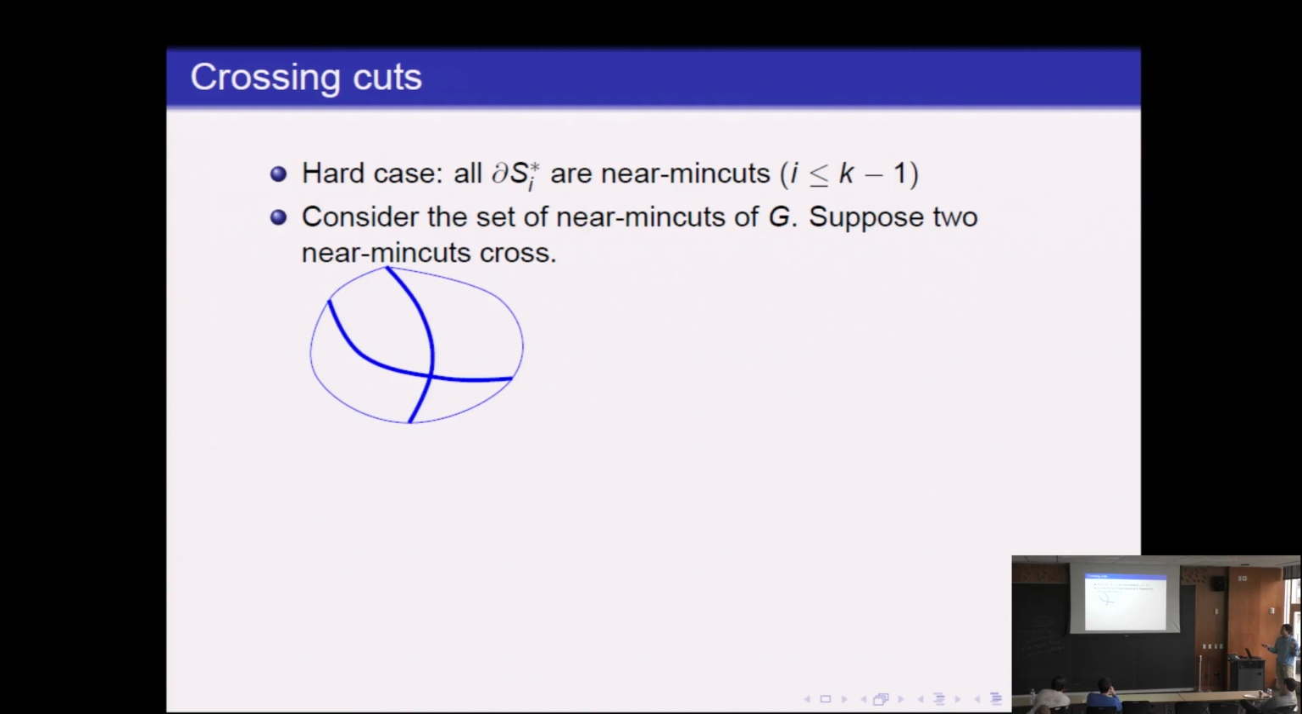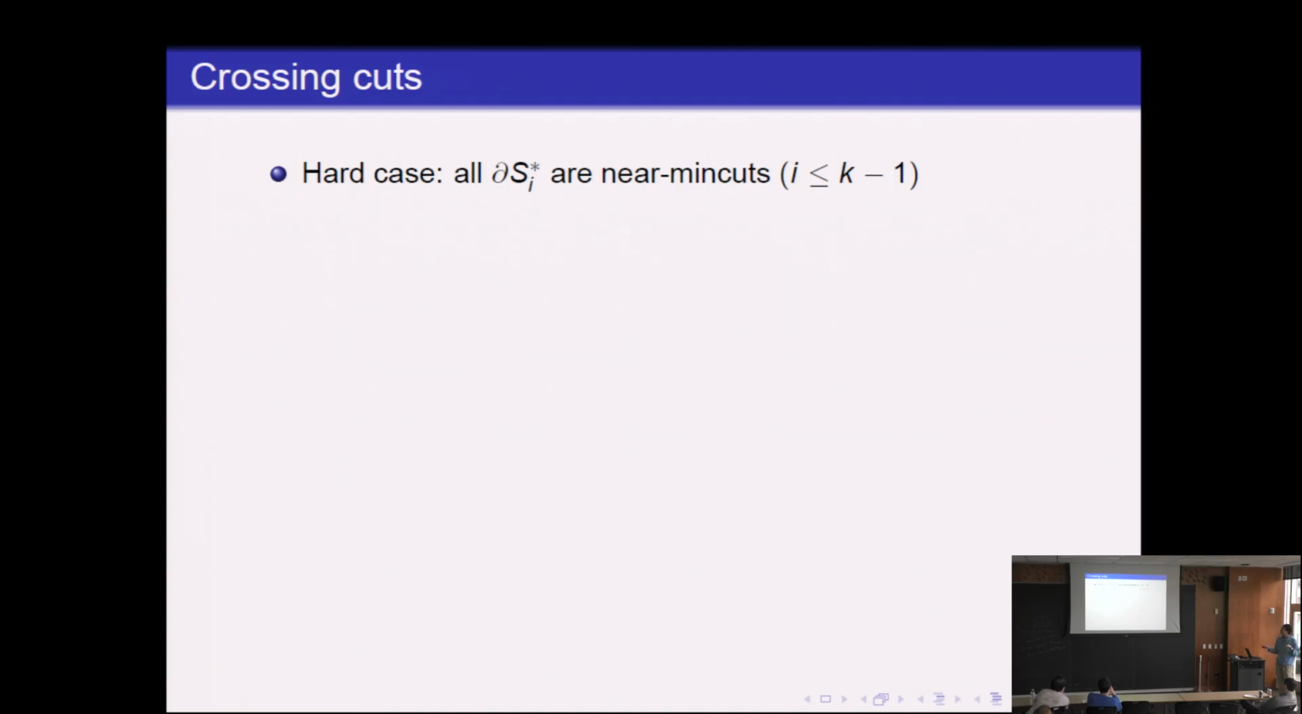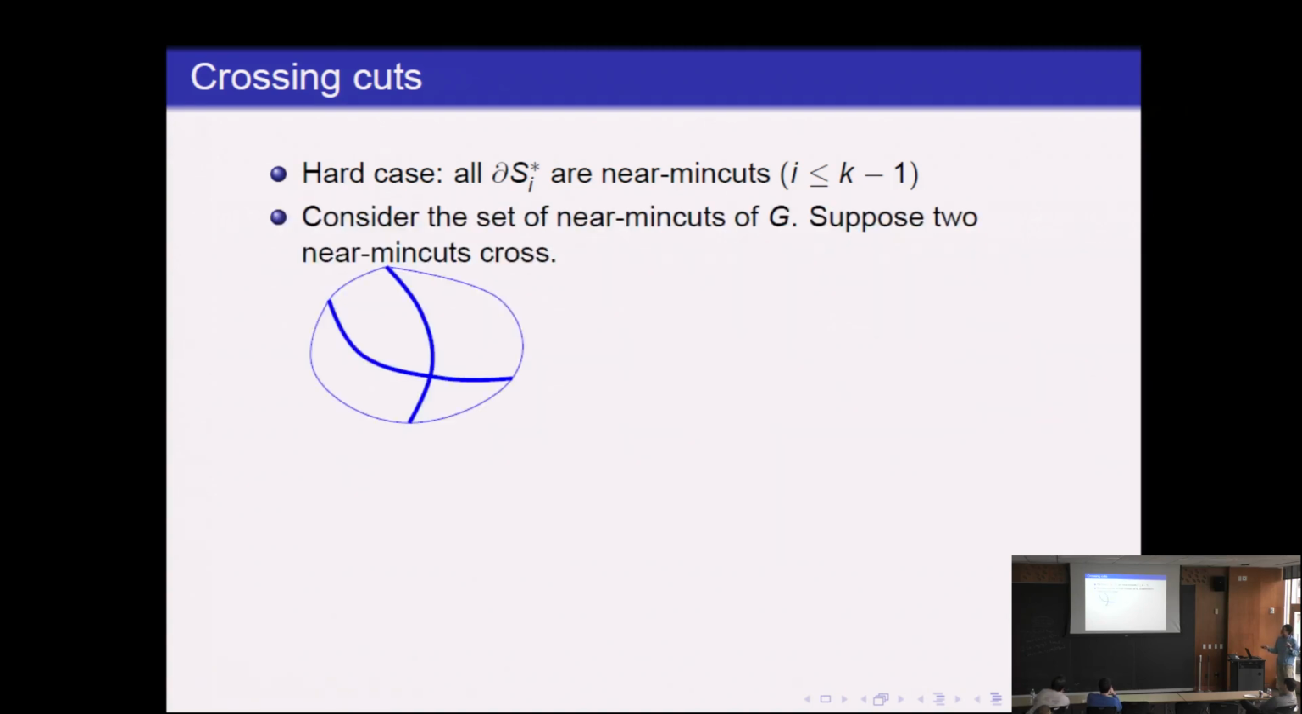So there's one more case we need to consider. It's well known that given the graph, we can enumerate in polynomial time all the near min cuts of the graph, like 1 plus epsilon approximate near min cuts. Now suppose we do that, and then suppose we find two near min cuts that cross, like in the following sense. Well, I claim this is good for us. We'll see this later on.